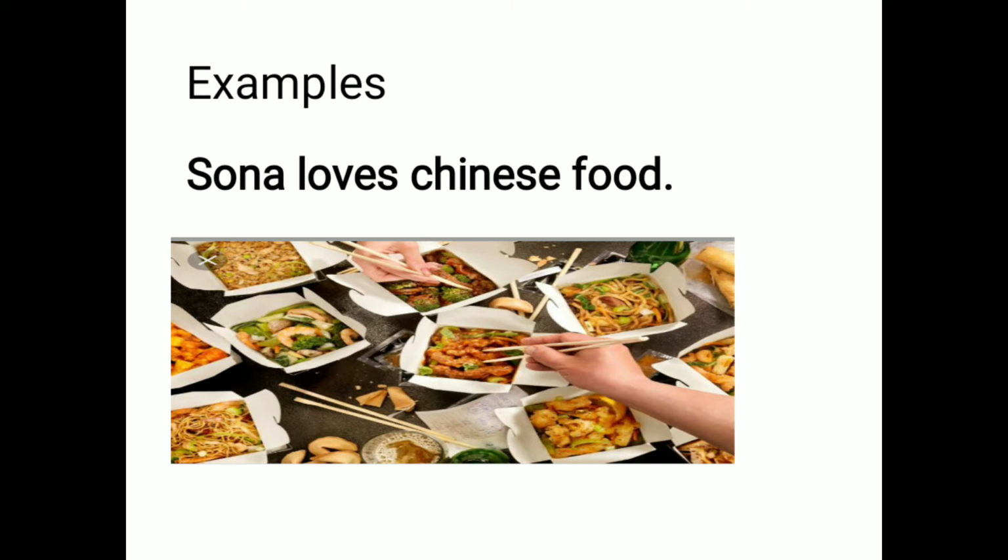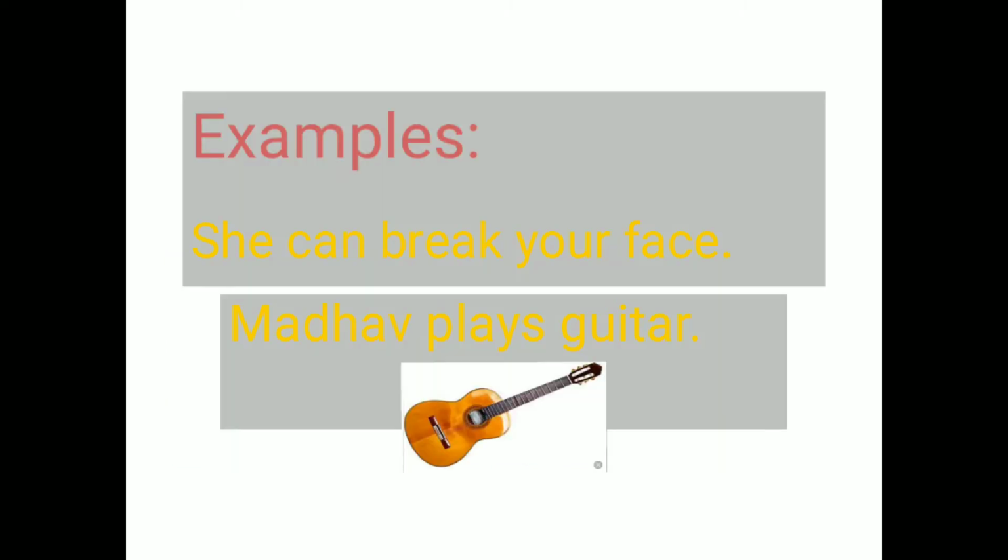I think everybody loves Chinese food and this picture is mouth-watering. So what receives the love of Sona? Yes, Chinese food. So Chinese food is your direct object. Let's take another example. She can break your face. What can she break? Your face. So what is the direct object here? Face. Your is a modifier.